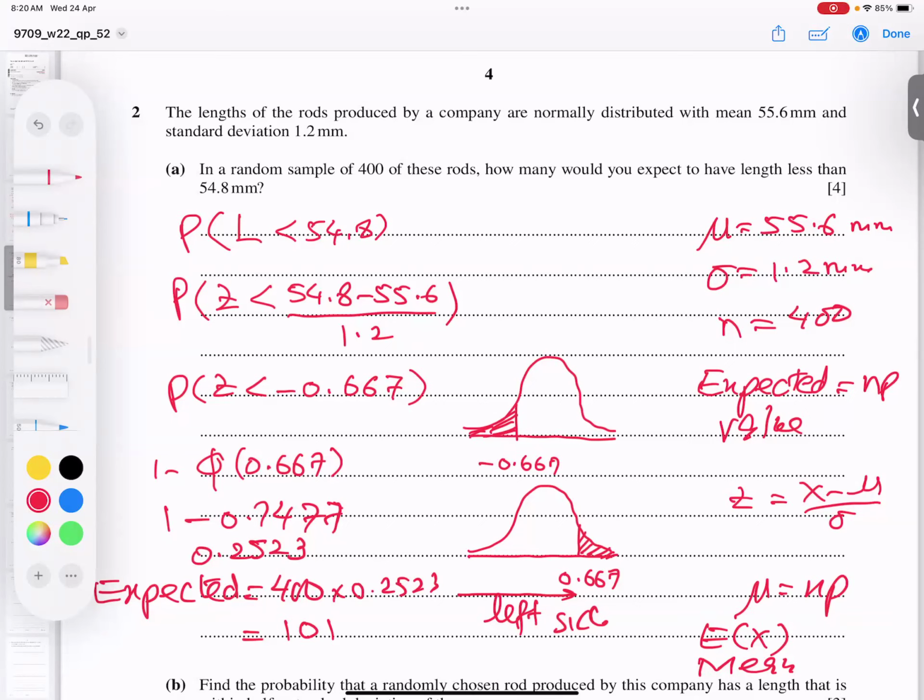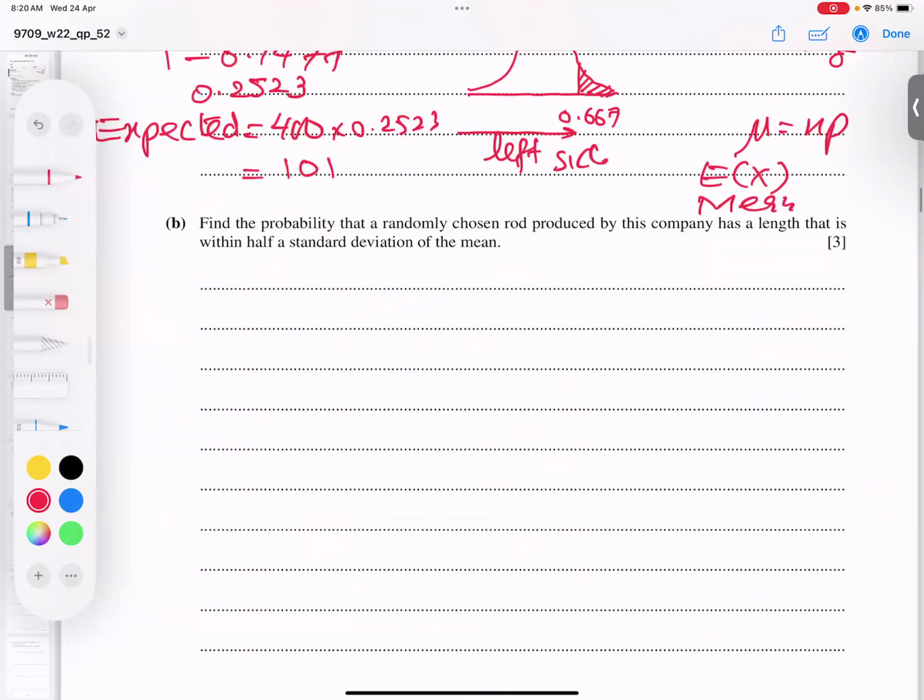Let's go to the next part. The probability that a randomly chosen rod produced by the company has a length that is within half a standard deviation of the mean. Repeat what is said, if you read carefully: the length is within half a standard deviation of the mean. So from the mean you add half of the deviation and subtract half of the deviation. I think you got the point, and now let's see how we can complete this part.